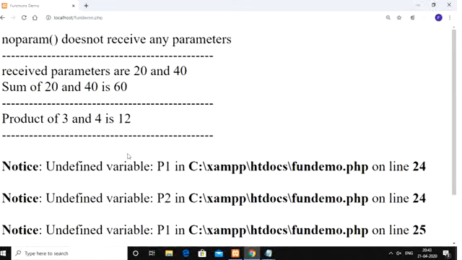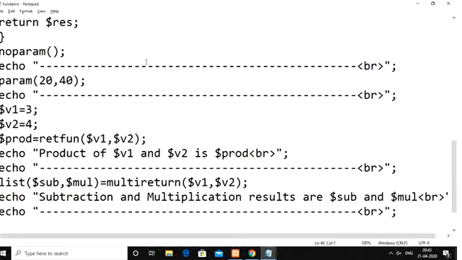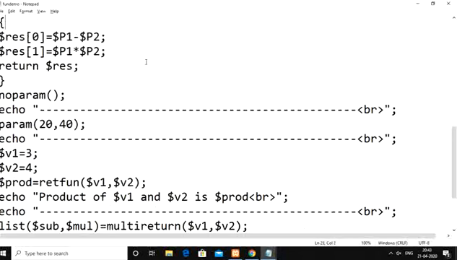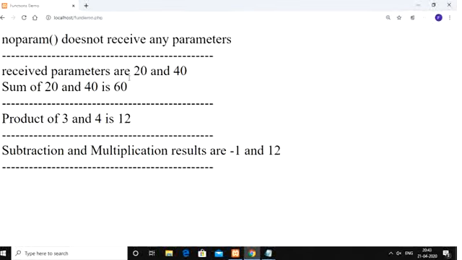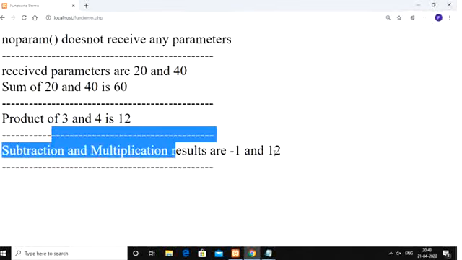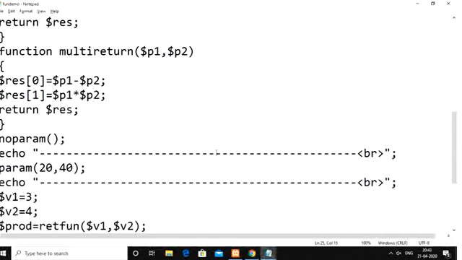Somewhere we have $p1 and $p2. Here we used small variables, but there we used capital variables. Use small variables p1, p2. So you can see the result: subtraction and multiplication results are -1 and 12. So 3 minus 4 equals -1, and 3 into 4 equals 12 here.